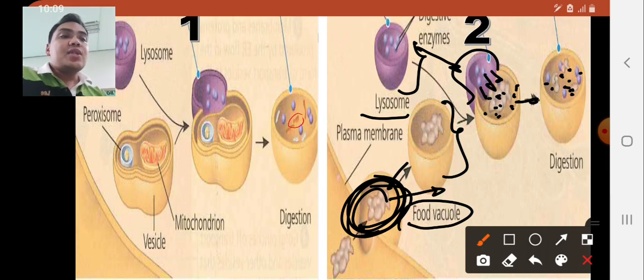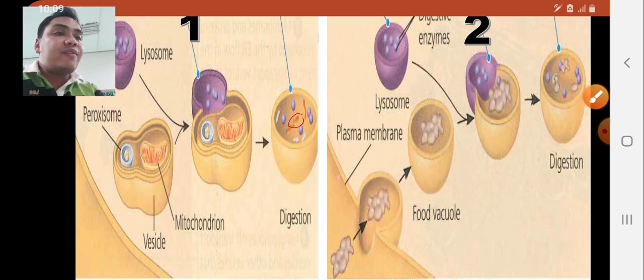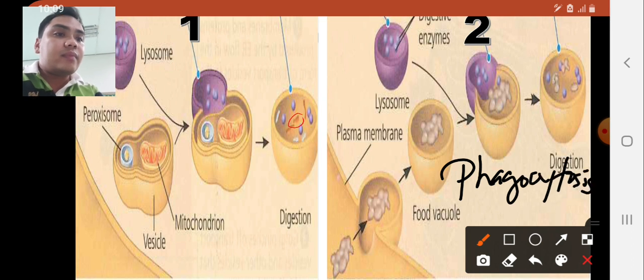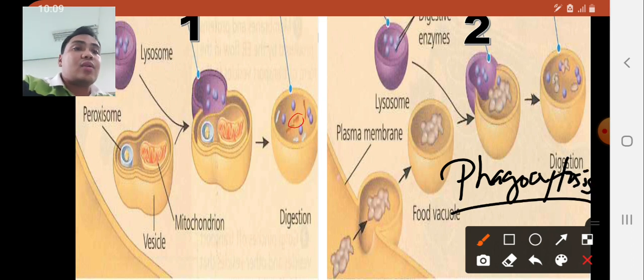The process in which we have the breaking down of larger molecules, or macromolecules, will be known as phagocytosis.